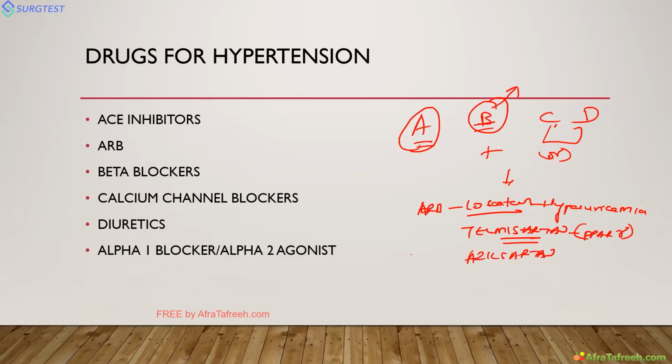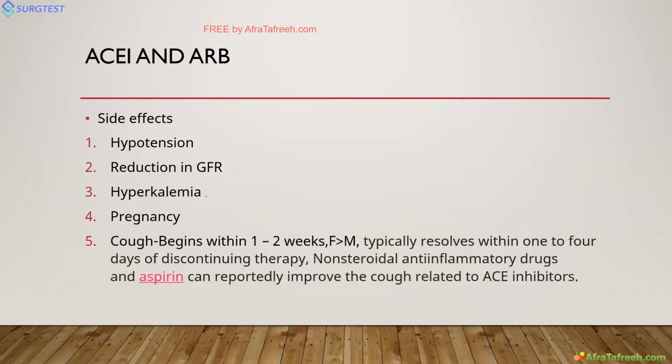Next, ACE inhibitors. All of these are class effects. It is not any specific drug. You can use many drugs: perindopril, enalapril, then ramipril. Perindopril's main point is that it is the ACE inhibitor with the least cough. But the main side effect of this, we'll discuss, is cough.